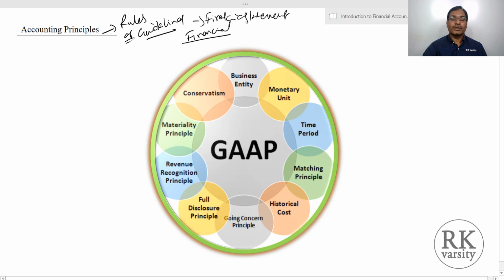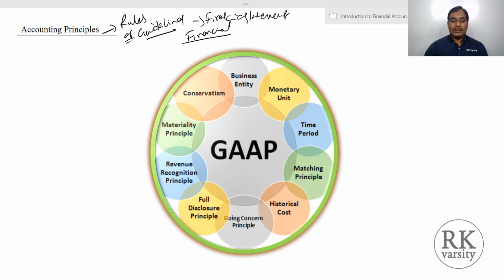Every time you have to prepare your financial statements, starting from recording your transaction in a journal entry to preparation of financial statements and closing of your books, everywhere you have to follow certain principles which are key determinants for fulfilling your core objectives of accounting.